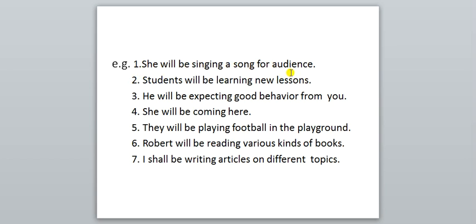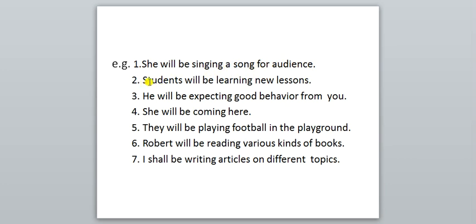शायद कल होगा. Maybe day after tomorrow. But what is important? She will be singing is the important. Right? She is the subject. Will be is showing the future tense. Singing is showing the continuous action. Means the future continuous. Are you getting me what I am telling to you? A song for audience. And so she will be singing a song for audience.